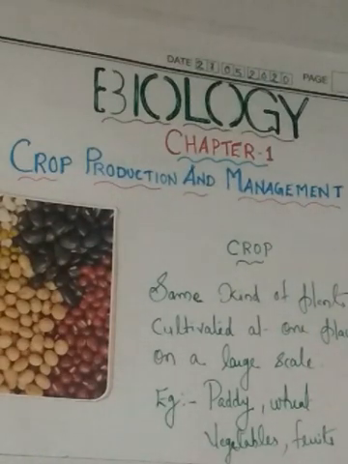So today we are going to revise once more what all things we studied before. So chapter 1, crop production and management up to irrigation. So what is crop? Same kind of plants cultivated at one place on a large scale is called a crop. Example, paddy crop, wheat crop, vegetables, fruits, all these come under crops.